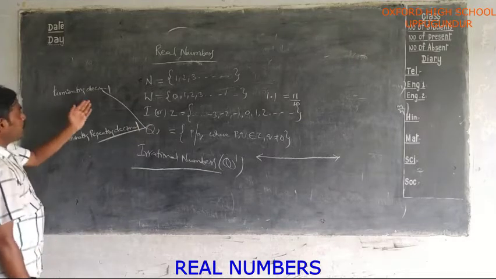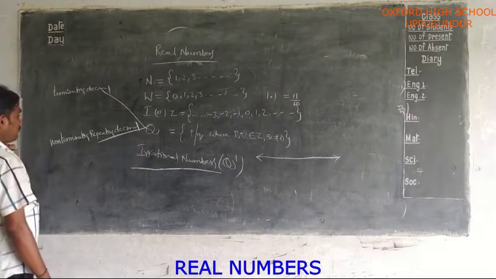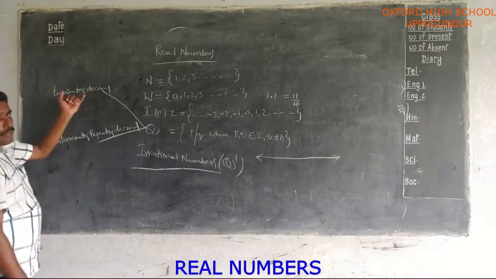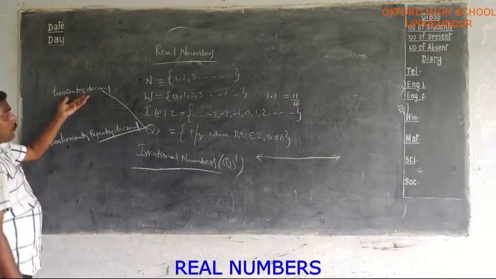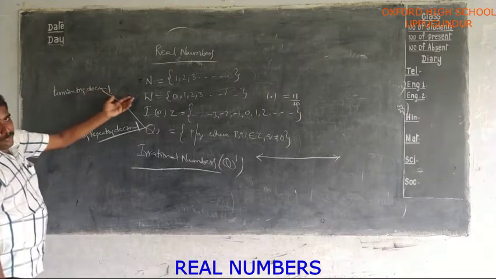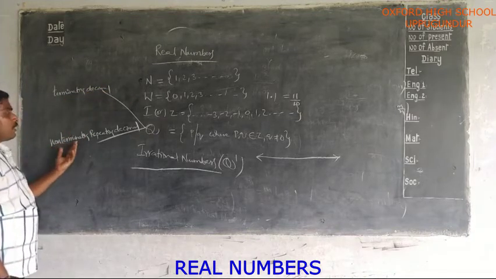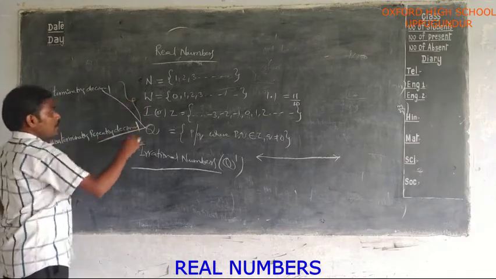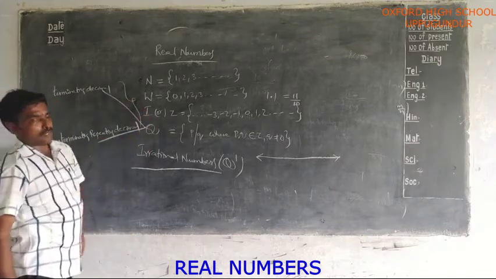So first one is terminating decimal, second one is non-terminating repeating decimal. How can you represent terminating decimals in p by q form? How can you represent non-terminating repeating decimals in p by q form? These you already learned in 8th class.